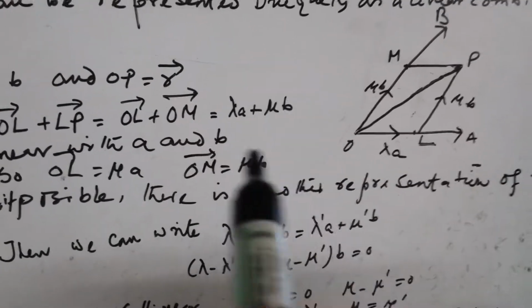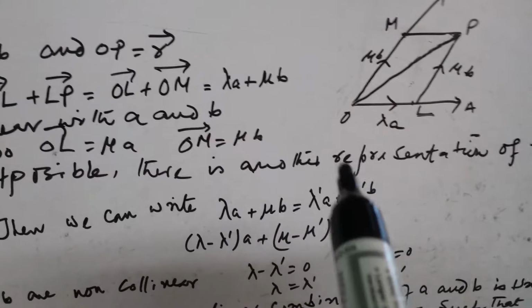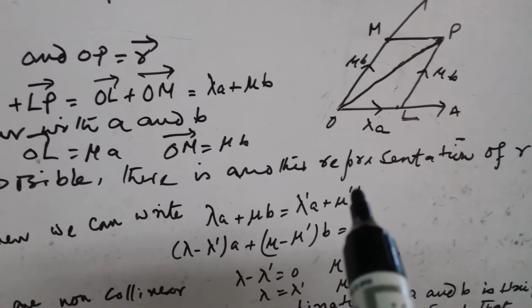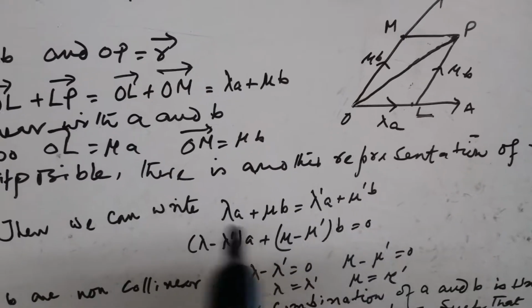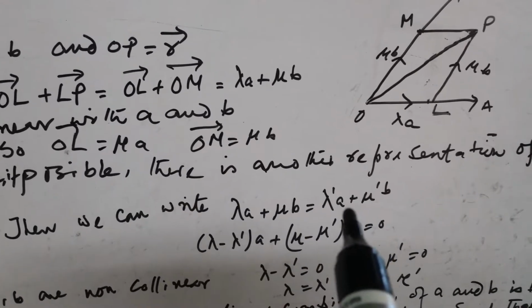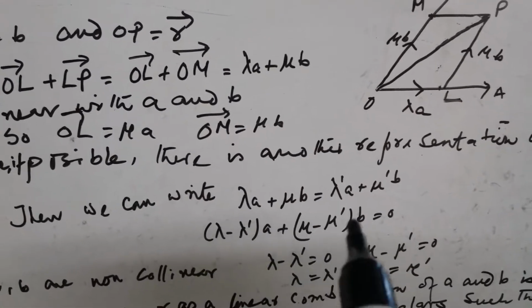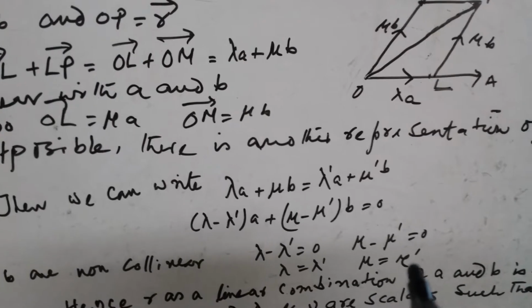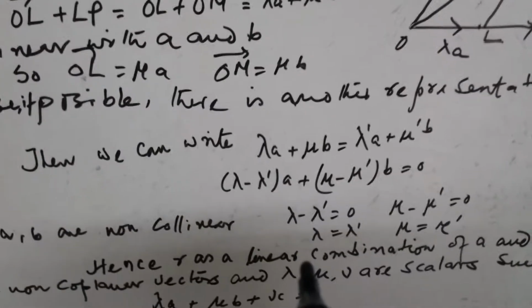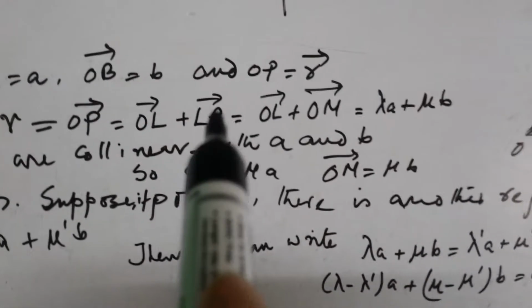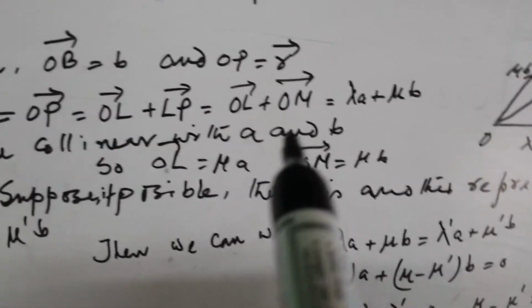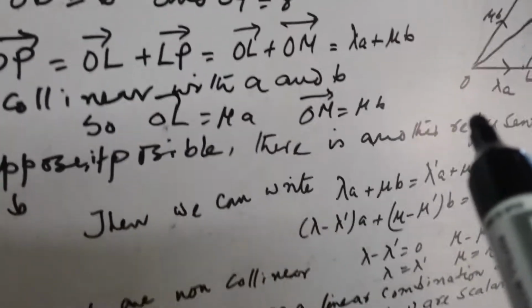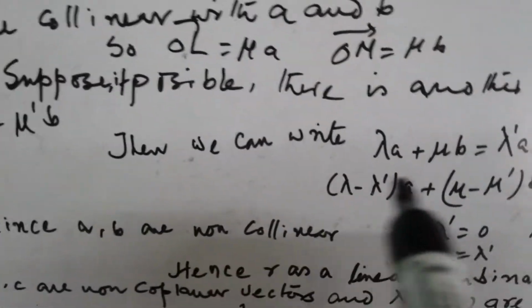Suppose R can be expressed as lambda dash A plus mu dash B. So you can write this equal to this. From this you get lambda equal to lambda dash and mu equal to mu dash. So it's unique, and we can write R equals lambda A plus mu B. This I prove for uniqueness.